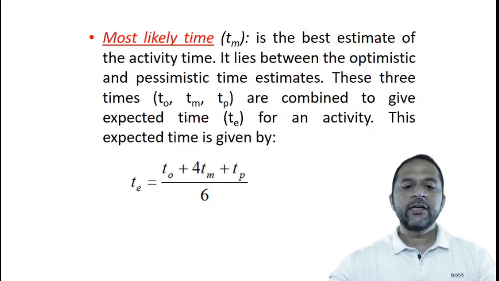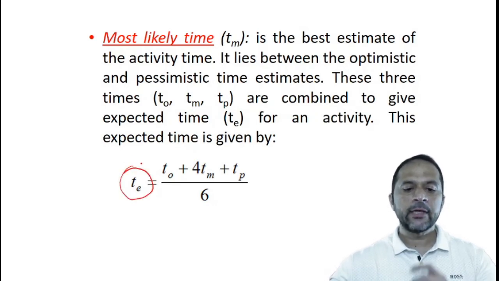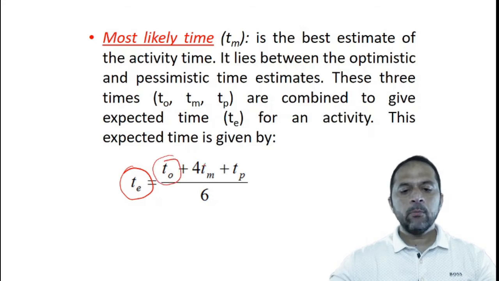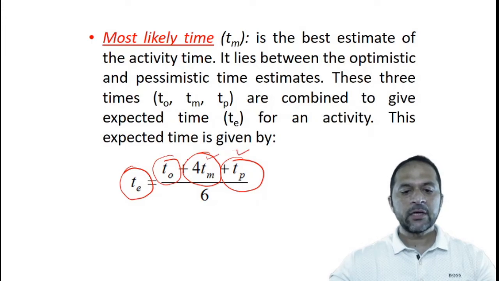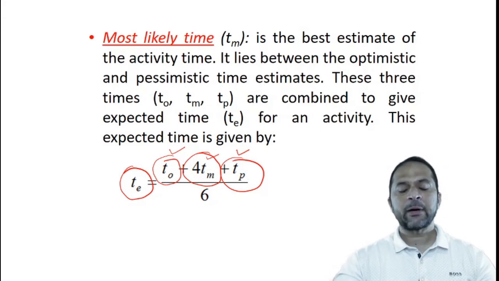Now these three times are combined to give an expected time, TE. TE is calculated with the help of these three times: TO plus TP plus 4 times TM. So the weightage of most likely time is higher than optimistic and pessimistic, and it is divided by 6. So this gives the expected time.